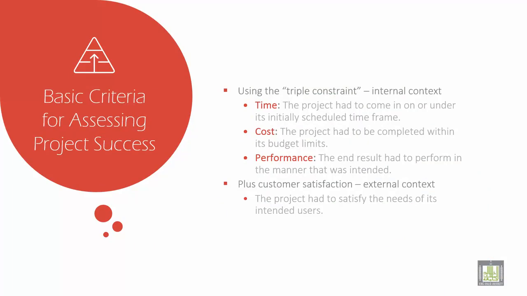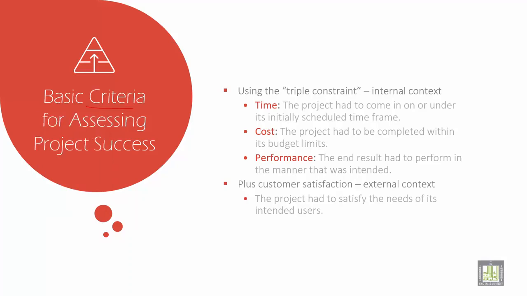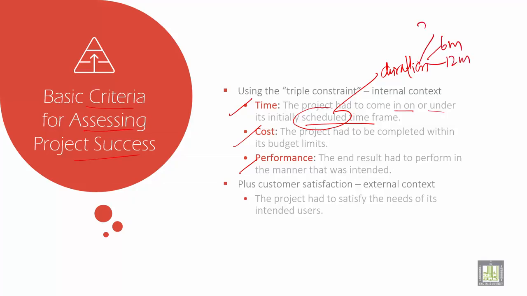Then we have three main constraints. Basic constraints are the limits for assessing the project's success: time, cost, and performance. Time is very important: the project has to come in on or under the initially scheduled frame. Scheduled frame means duration, time. You're planning the time, whether 6 months, 12 months, or 3 months. Based on this, it should be within the time frame.